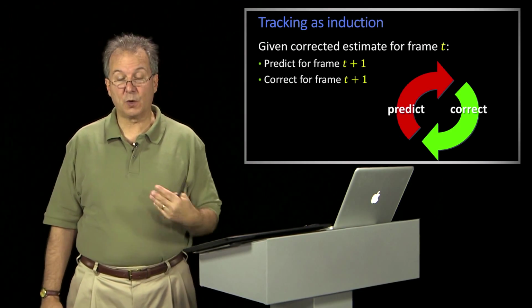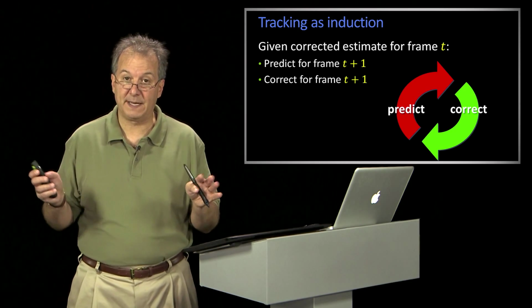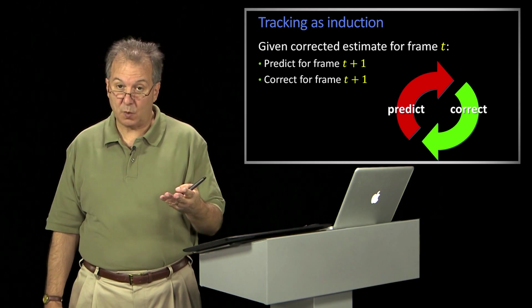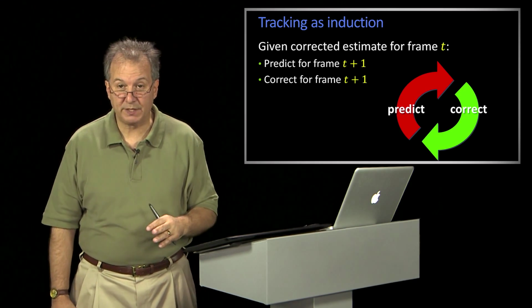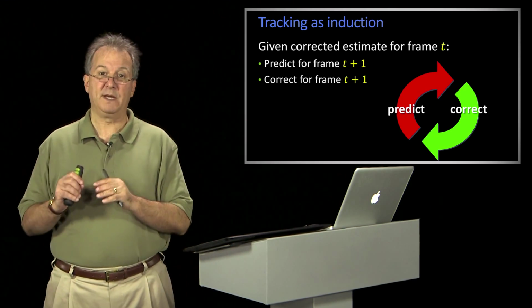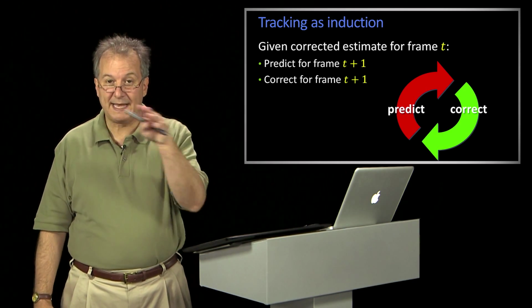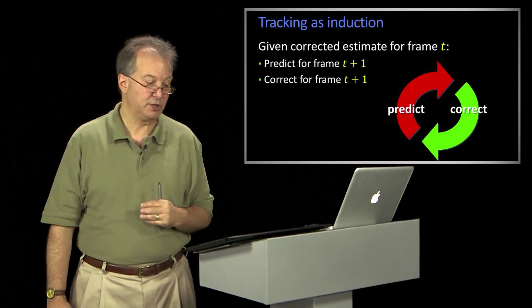That is, if I know what's going on at time t, or I have some belief about the state of the universe at time t, I make a prediction for time t plus 1. Then based upon that prediction, that might affect how I go get my measurement. I get my measurement, it's noisy, and I correct for t plus 1. And that continual loop, that's what we mean by tracking.